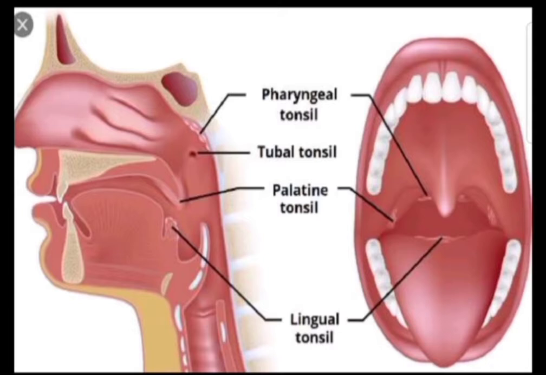What I told you about the holes that we see, they are the mouths of the crypts of the tonsils. One of the biggest crypts is known as the crypta magna, and at the bottom of these primary crypts there are secondary crypts, and they are also lined by stratified squamous non-keratinized epithelium.